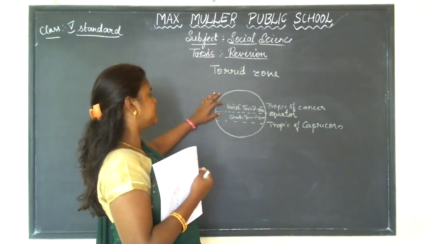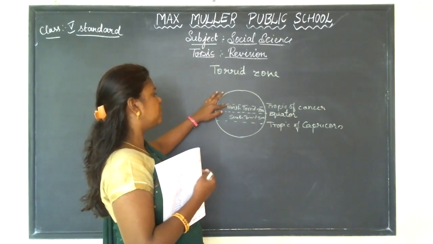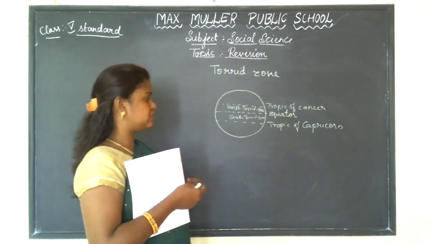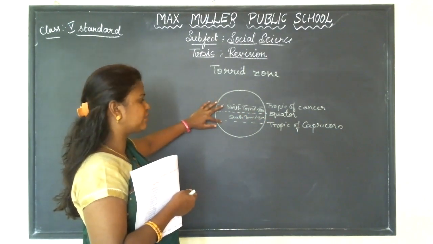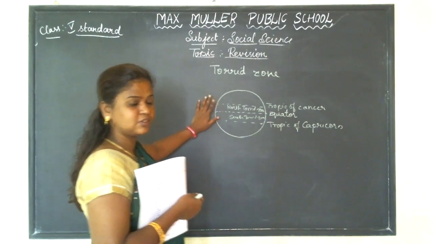So, the area which extends from the equator to the Tropic of Cancer is North Torrid Zone, and whereas from equator to the south, that is the Tropic of Capricorn, is called South Torrid Zone.